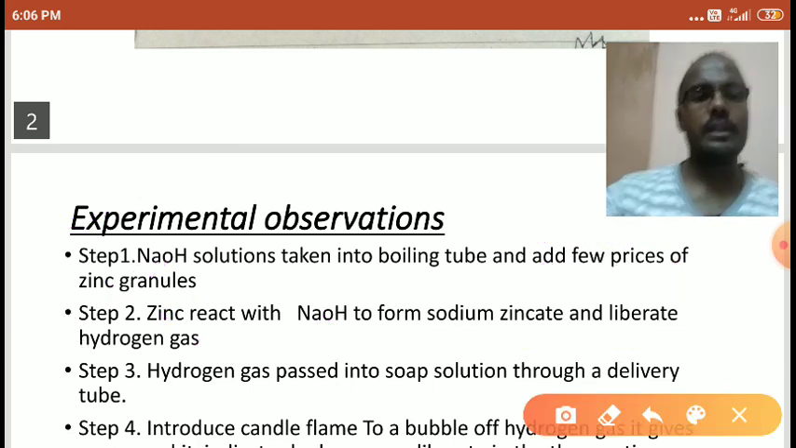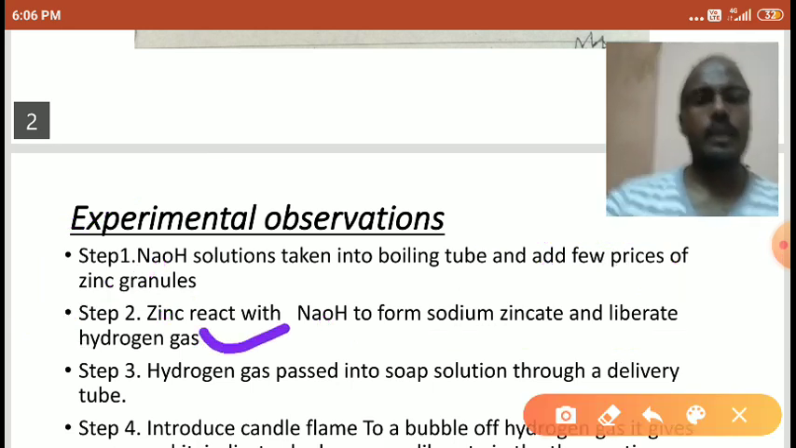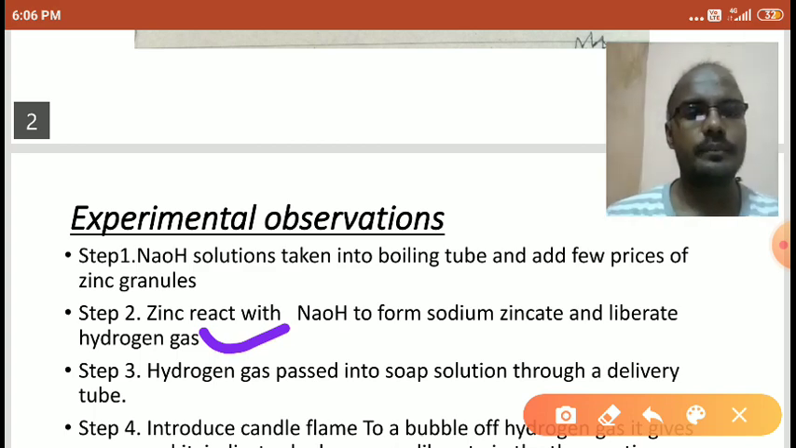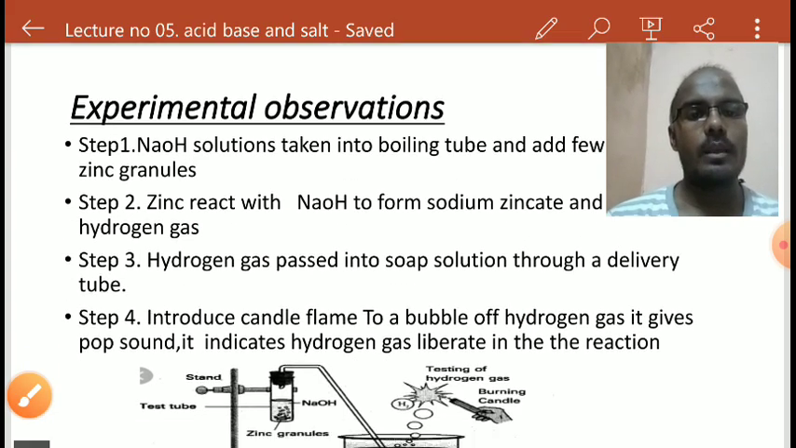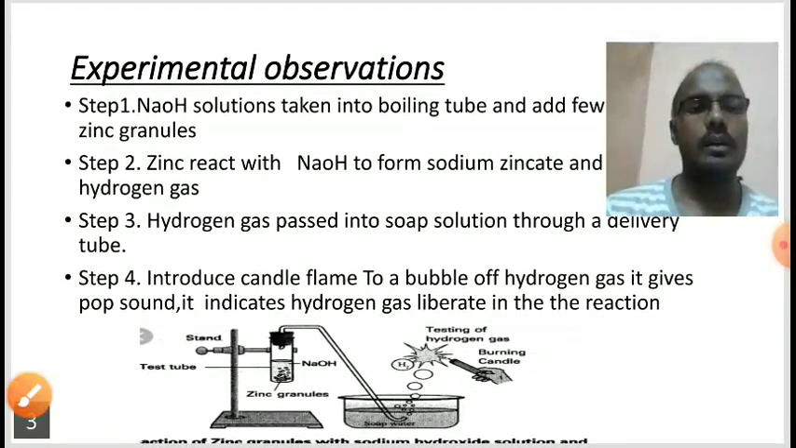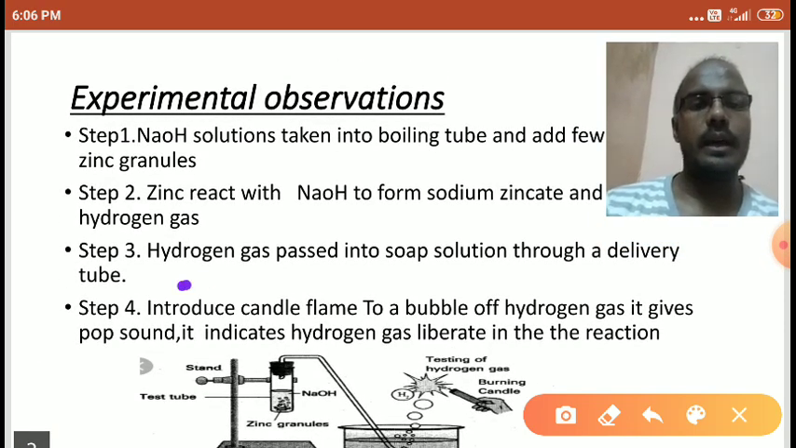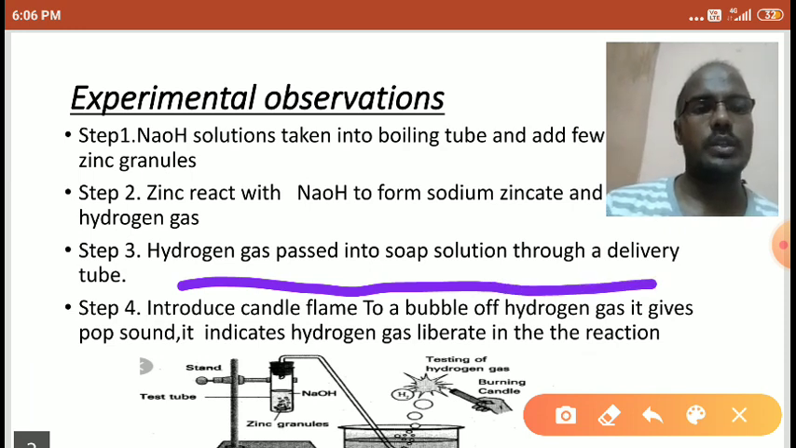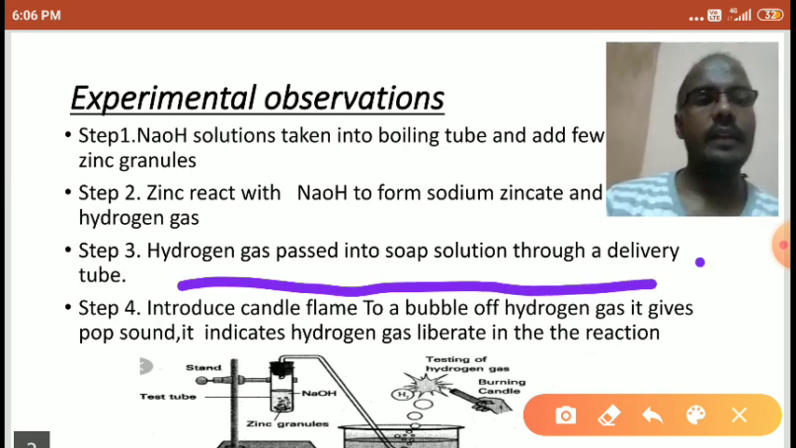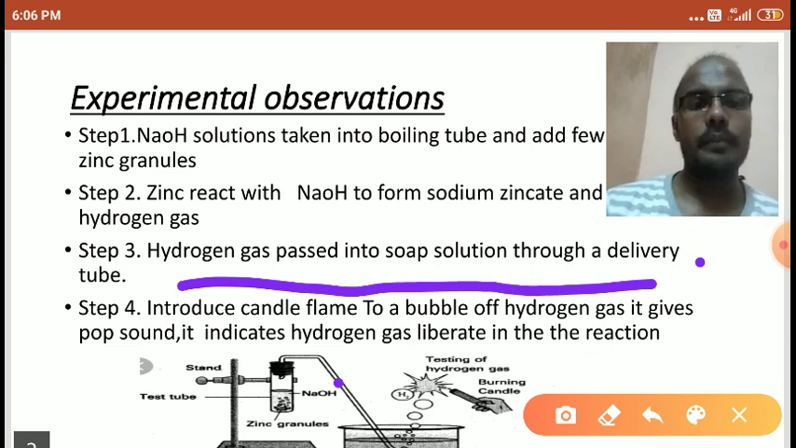So here it forms hydrogen gas, students. Right, students? Let's see step 3. In step 3, hydrogen gas is passed into the soap solution through a delivery tube. So this is the delivery tube. We pass the hydrogen gas into the soap solution through a delivery tube.